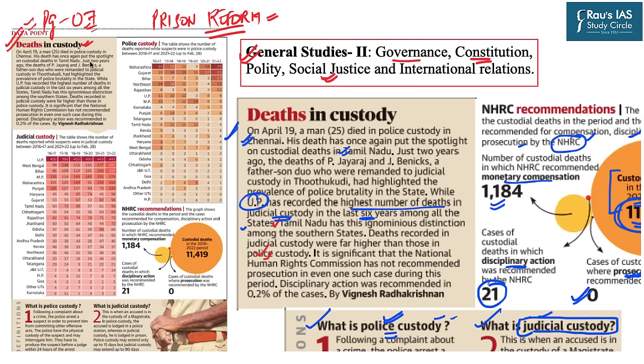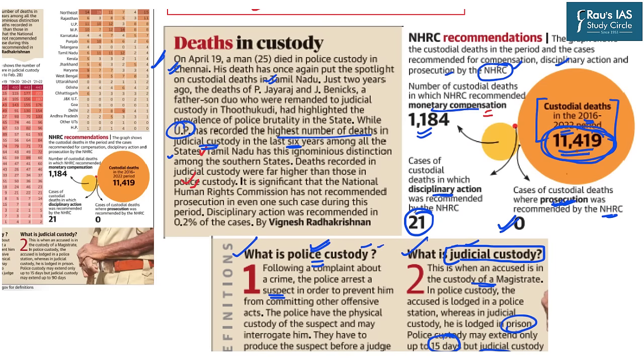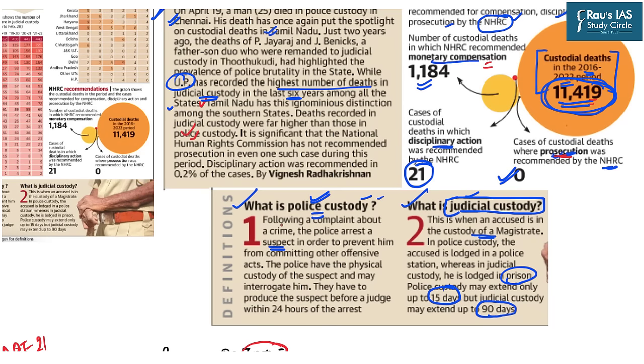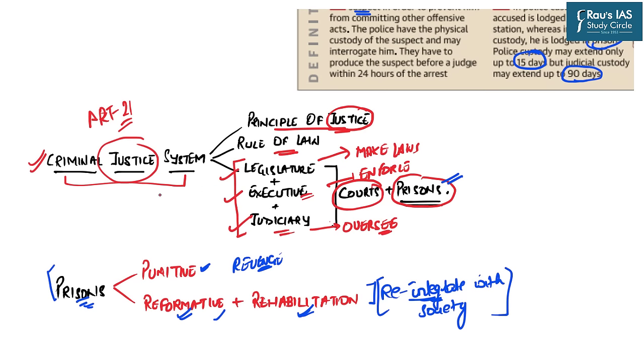In this regard, we looked at certain data related to the prosecution as well as disciplinary action recommended by NHRC. Here we learned that out of 11,419 cases, not even a single case has received a prosecution by NHRC. After this, we discussed the basic difference between police custody and judicial custody. We also discussed the basic philosophy of the criminal justice system and the basic idea of the institution of prisons, which was to reform and rehabilitate the prisoners.